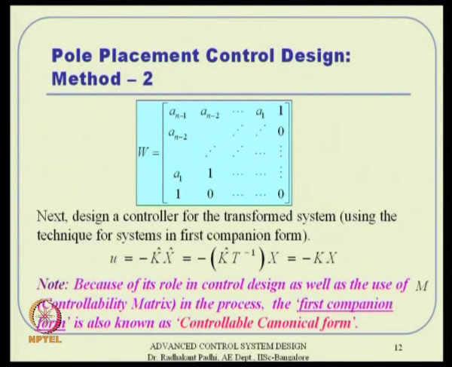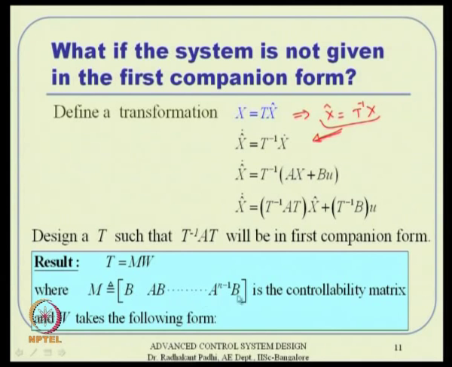Initially you have A matrix coefficients which are nothing but the coefficients of this characteristic polynomial if it is in first companion form. In general, otherwise it will have these a1, a2, all these an coming from the open loop A matrix. We will see an example to see how we select this. So, the open loop characteristic polynomial will give us these coefficients, and M is the controllability matrix. So, T is nothing but M times W, and once you apply this, you are done, the T inverse A T will be ready.